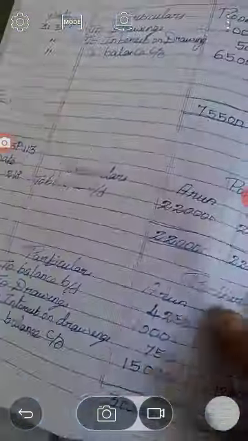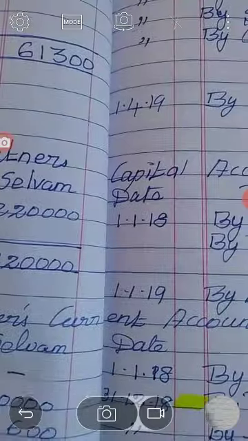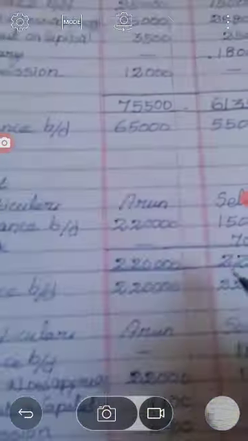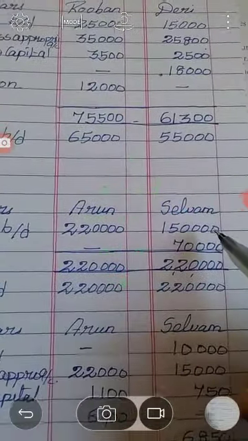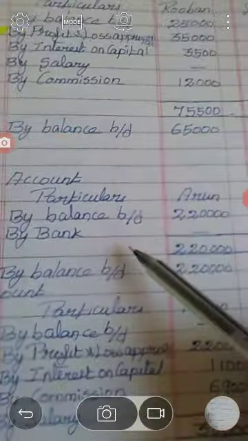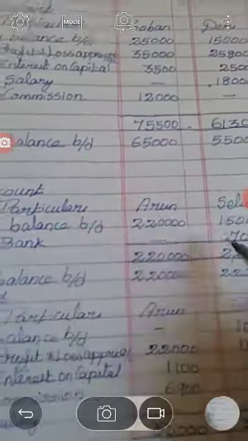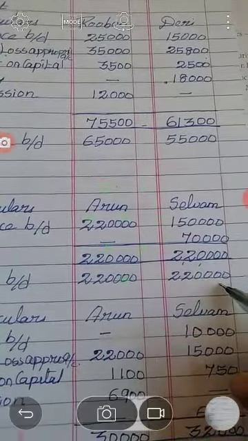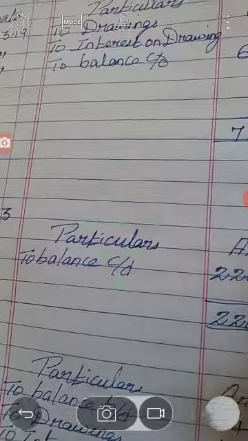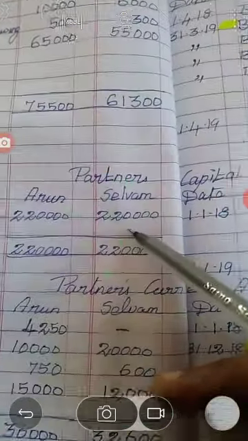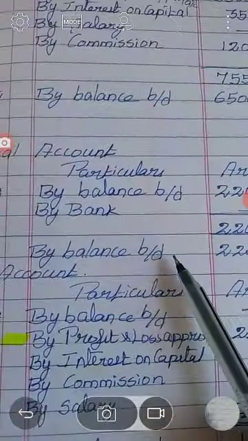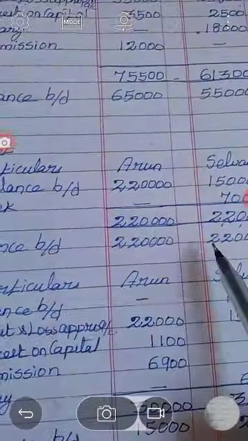So you have to open two accounts. First, the capital account. Capital account 1/1/2018, by balance b/d 2,20,000 and 1,50,000. Then the additional capital by Selvam: bank account debit to Selvam's capital, by bank 70,000. You have to total it. Total is 2,20,000 here and 2,20,000 there. On the debit side, to balance c/d 2,20,000 and 2,20,000. You have to balance it, so the balance of capital account is by balance b/d 2,20,000 and 2,20,000.